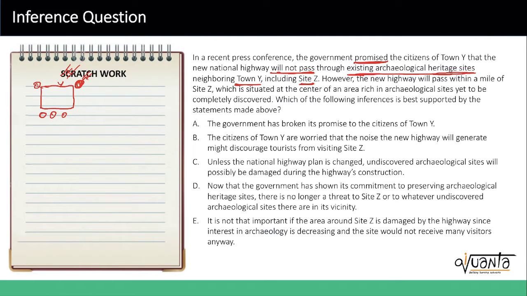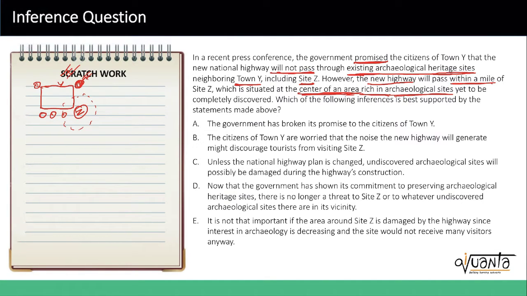However, the new highway, so now it talks about one particular highway, will pass within a mile of site Z, which is situated at the center of an area rich in archaeological sites yet to be completely discovered. So it is saying that there is some site called site Z, and it's not completely discovered, so it has chances of expanding.